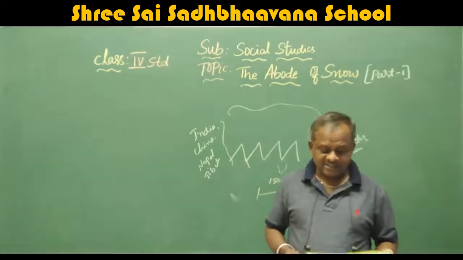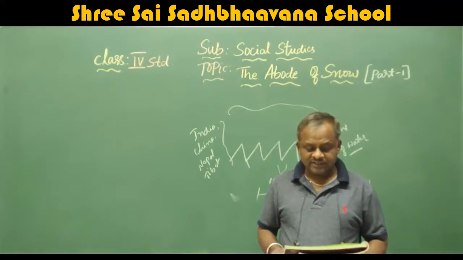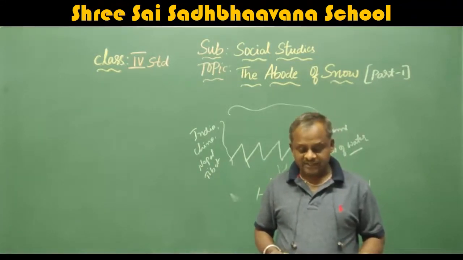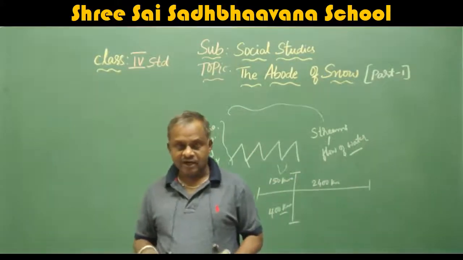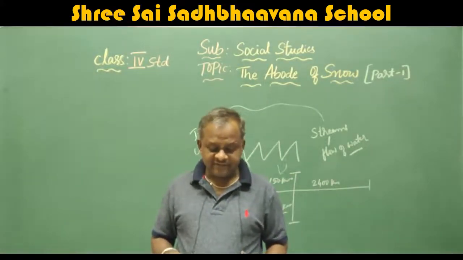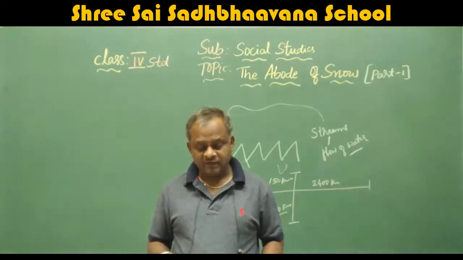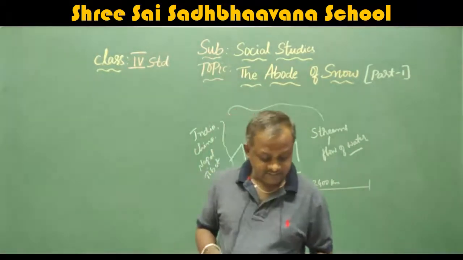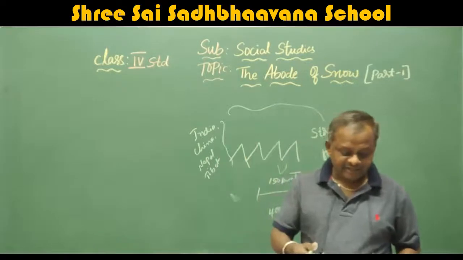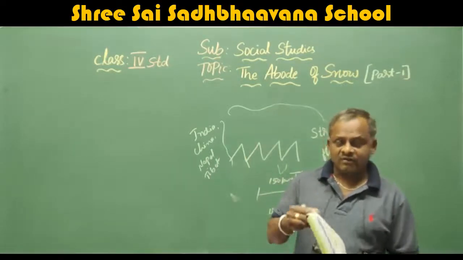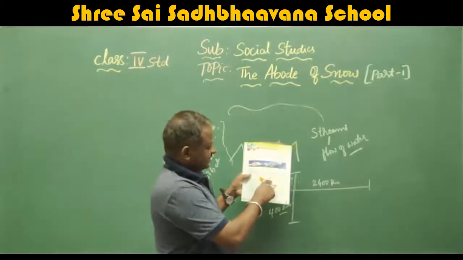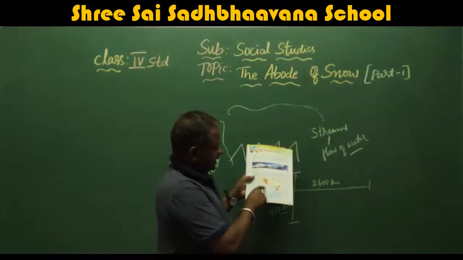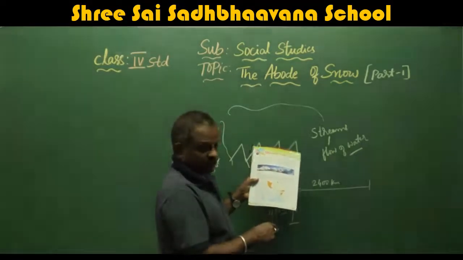Location: the Himalayas stretch to about 2,400 kilometers, passing through northern India, southern China, Tibet, Nepal and Bhutan. Its width varies from 150 to 400 kilometers. The Himalayas enclose 9 of the highest peaks of the world. In the figure, the brown color indicates the Himalayan mountain ranges.